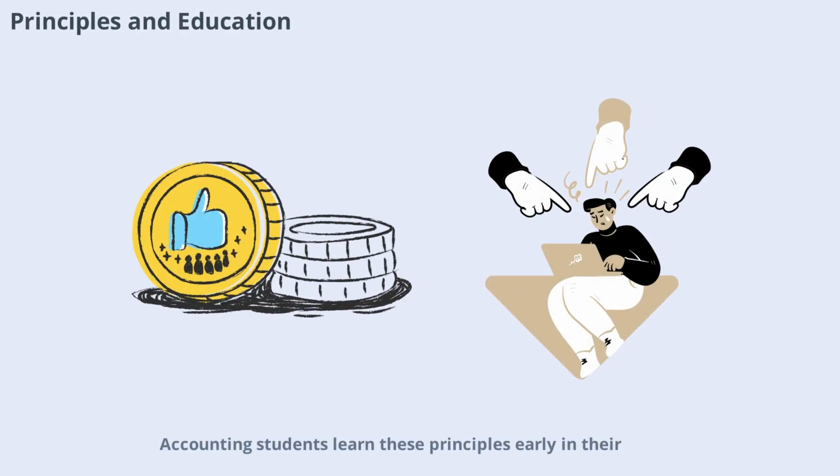Accounting students learn these principles early in their studies because they are fundamental to the profession. Mastering consistency, conservatism, and full disclosure prepares students for real-world challenges and helps them become ethical, effective accountants.